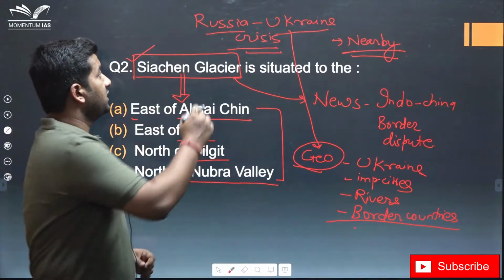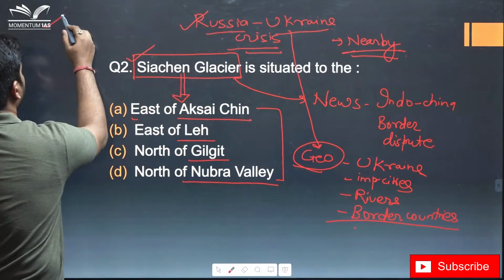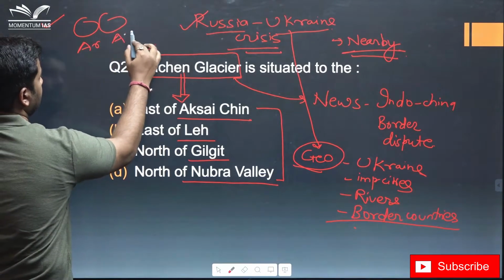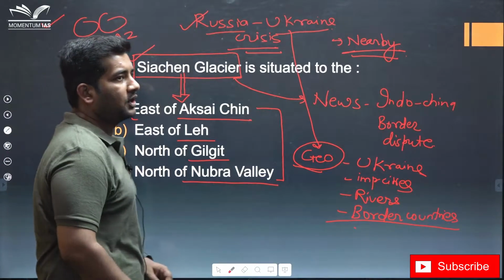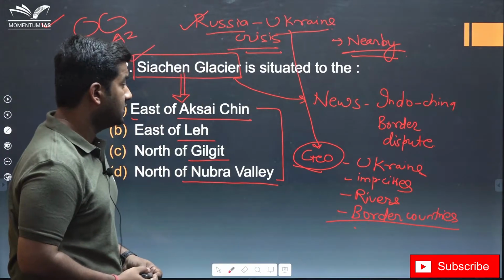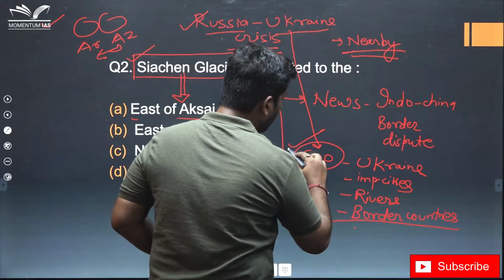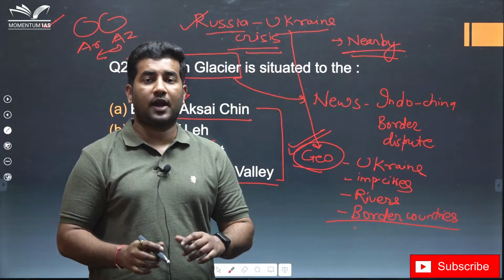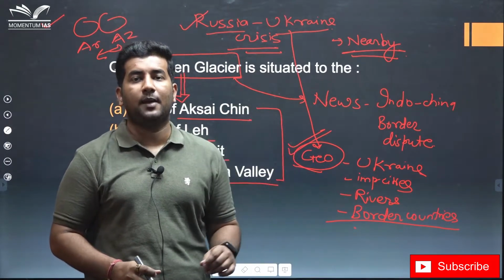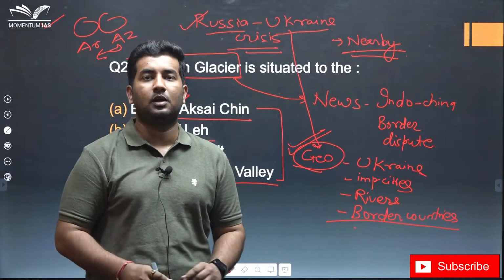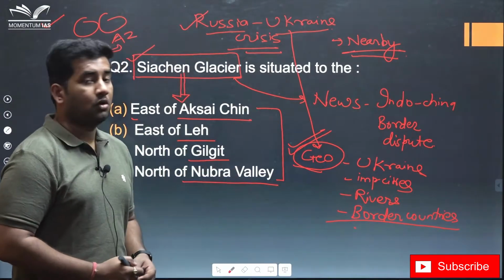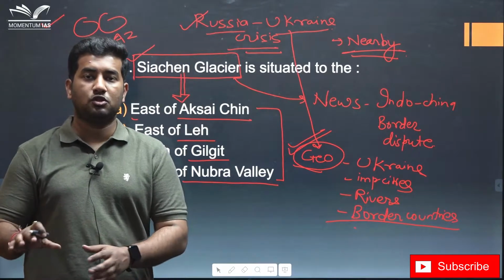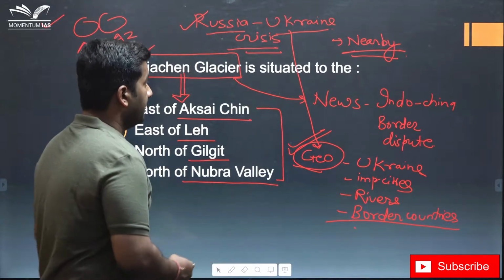In any such case, for example, the Russia-Ukraine crisis and the conflict in the Nagorno-Karabakh region of Armenia and Azerbaijan, you should know which countries border those areas. So, in such a case, you need to cover this topic comprehensively. Look for the places in news, don't try to read it from there, go to your world map, zoom it, go to your Google map, zoom it, look at the bordering countries and cover it comprehensively. This can help you to cover a long range of topics in a very short span of time. Okay.